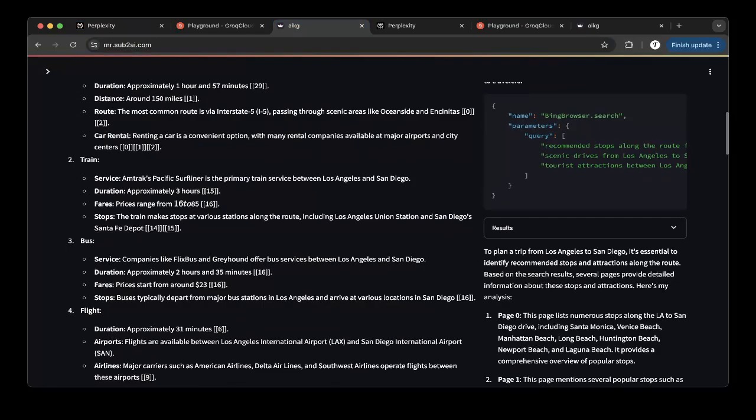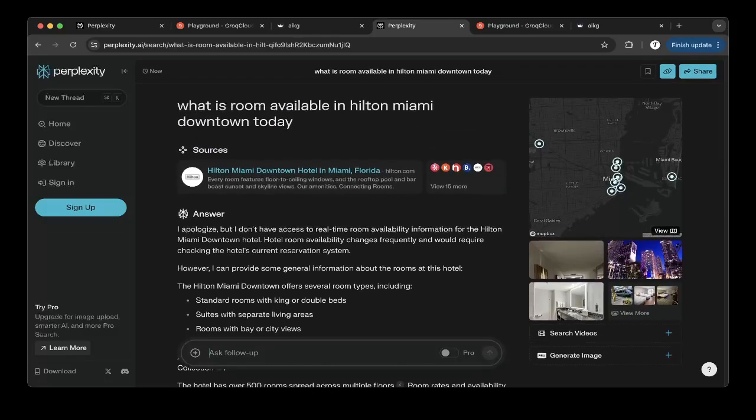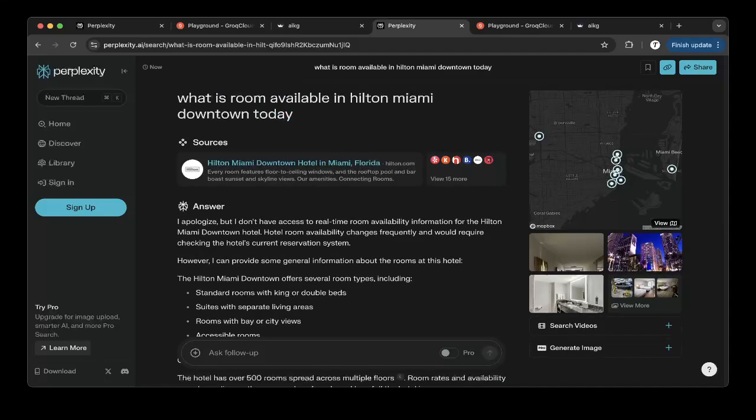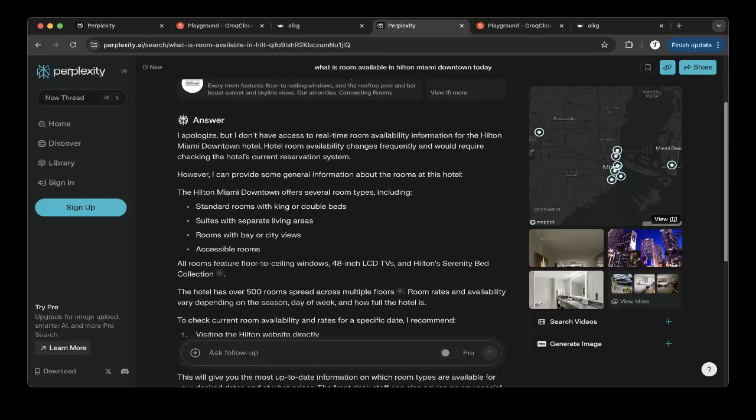For the next one, if you want to do trip planning, you also want to see what hotels are available. Let's say you want to stay in Miami, and you want to see what rooms are available in Hilton Miami downtown, and make sure that's today. Then you actually put in a timestamp, which means you are actually searching and not using the existing data in the model. What Perplexity tells you is that they don't have access to real-time room availability, because it's going through the search engine. It doesn't have real-time room availability through the search results.